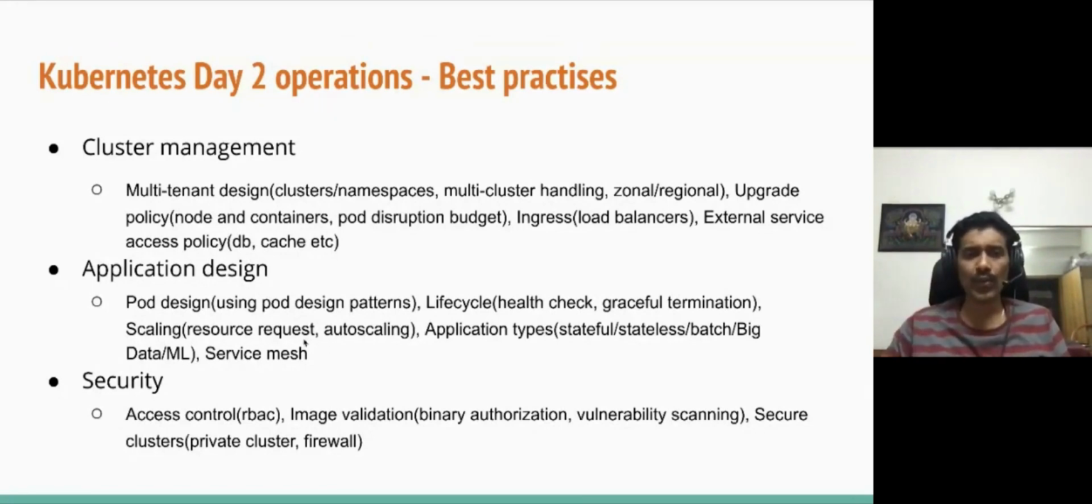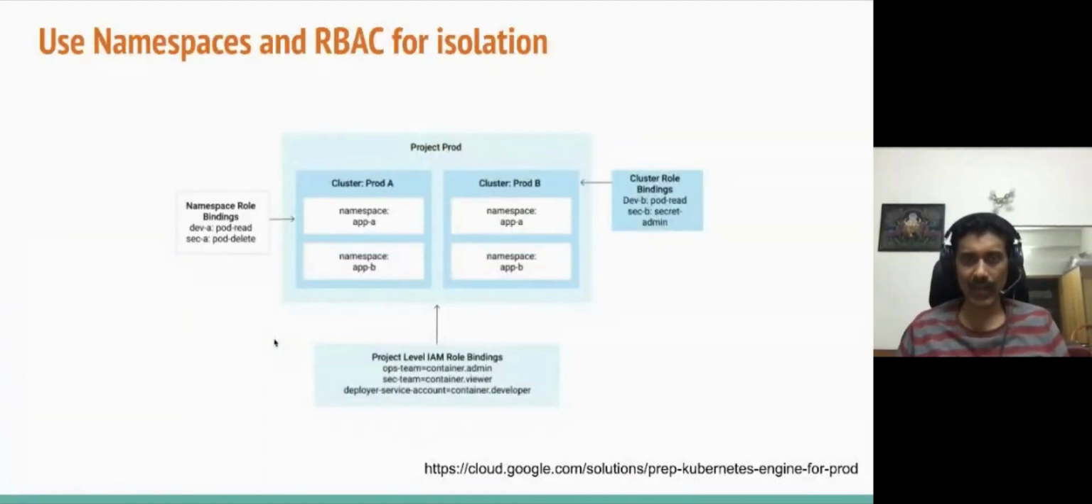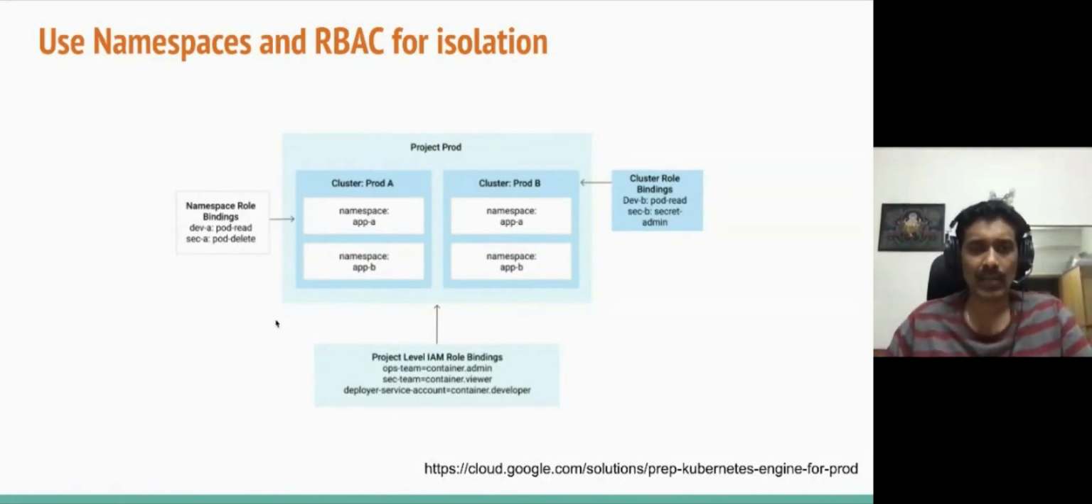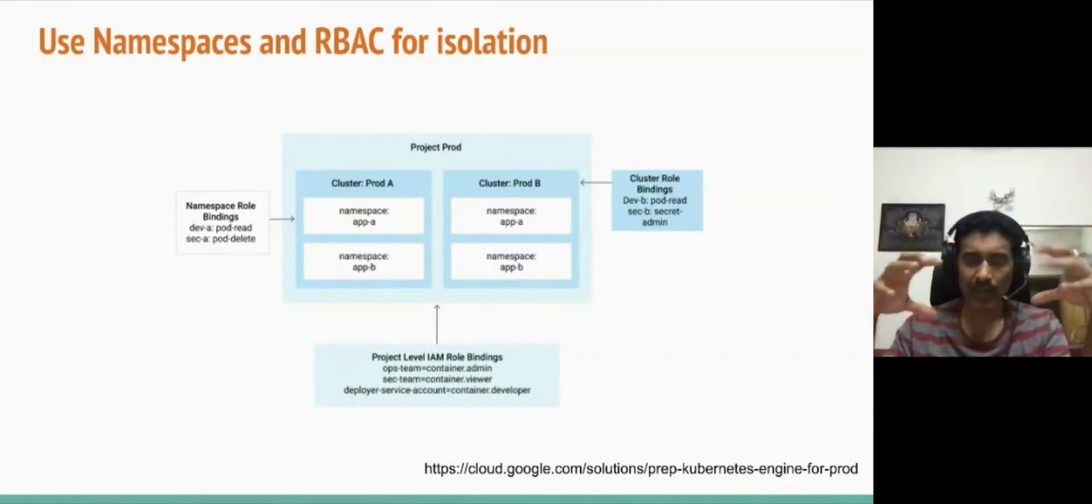So I'll talk about a few important concepts in each of these three areas in the next few slides. So let's talk about cluster management. Within Kubernetes, as I mentioned earlier, you have the concept of a cluster. And then within a cluster, you have a concept called namespaces. If you look at it from a Google Kubernetes Engine perspective, there is a project. Within a project, there are multiple GKE clusters. Within each cluster, you can have multiple namespaces.